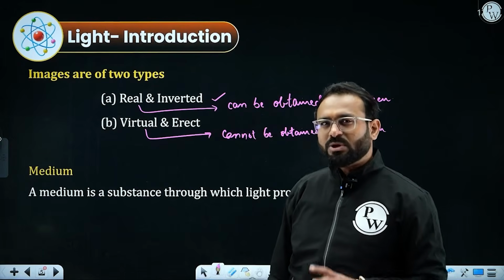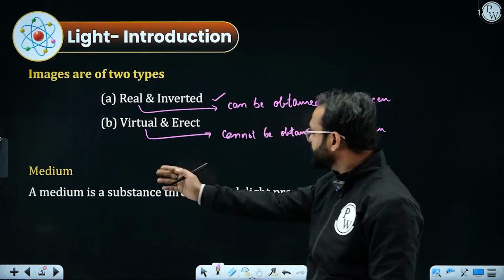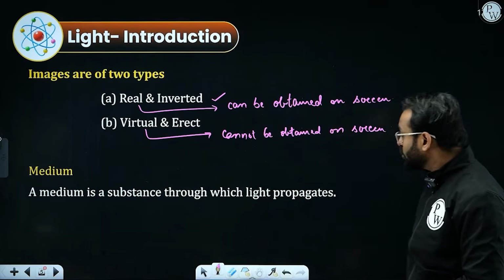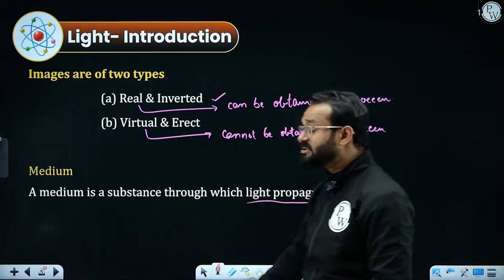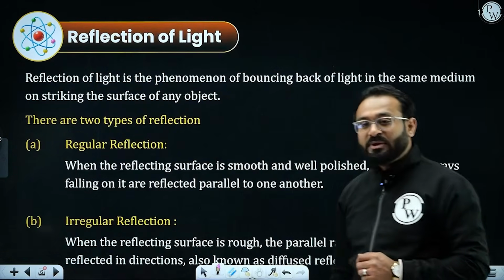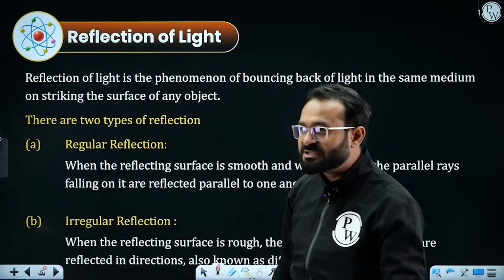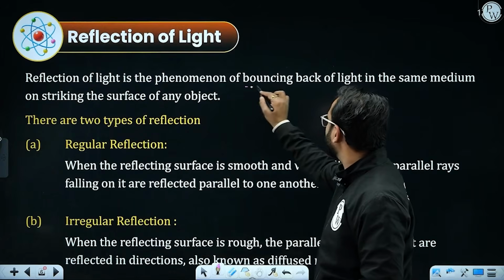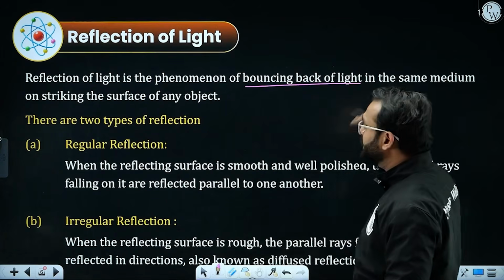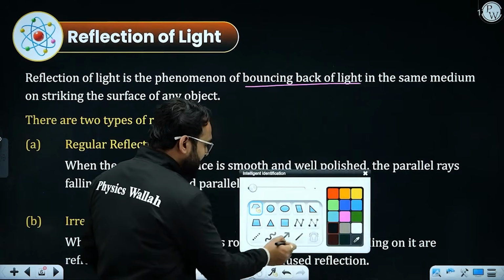The next thing is, what is a medium? Because the light is traveling through various mediums. So what is a medium? A medium is a substance through which light propagates, through which the light travels. Reflection of light is one of the phenomena which we generally observe in our daily life. Reflection is the bouncing back of light in the same medium on striking the surface of any object.